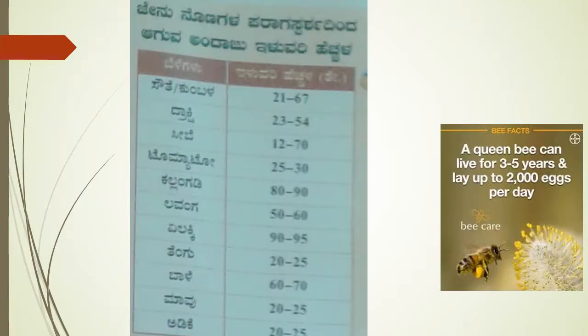When it comes to vegetables or horticulture crops, for grapes it is 23 to 54%, cucumber or the cucurbitaceous family 21 to 67%, guava 12 to 70%, tomato 25 to 30%, watermelon 80 to 90%, clove 50 to 60%, cardamom 90 to 95%, coconut 20 to 25%, banana 60 to 70%, mango 20 to 25%, and areca nut 20 to 25%.